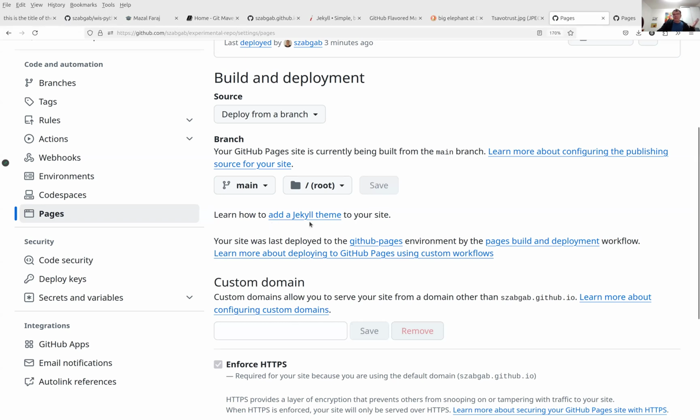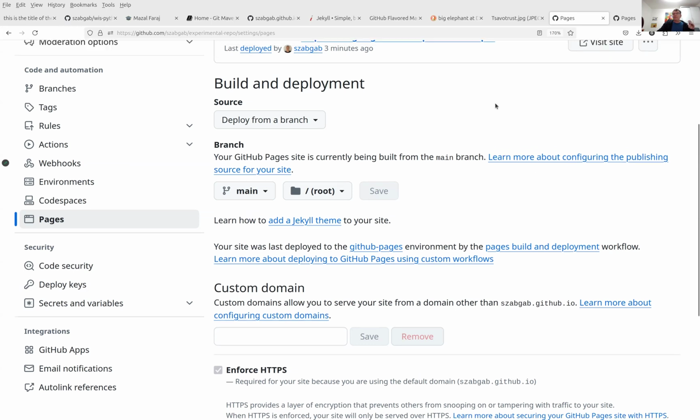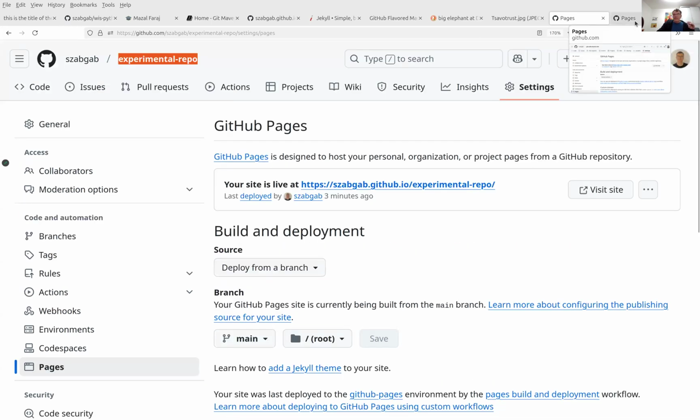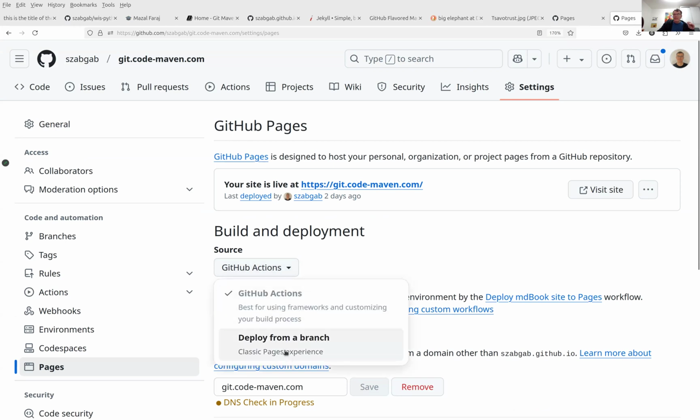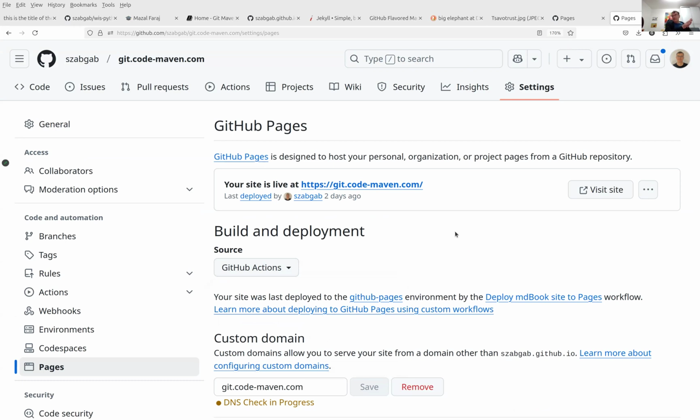And it has all kind of things. On this website, instead of deploy from branch, it has use GitHub Actions. So actually, you saw that the other one also is using GitHub Actions behind the scene, but for historical reason, it says deploy from branch. And there are all kind of other things as well, but this is what happens there.